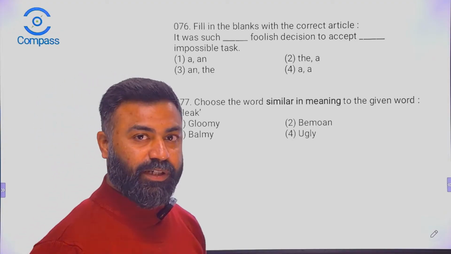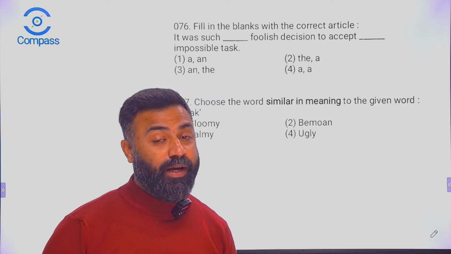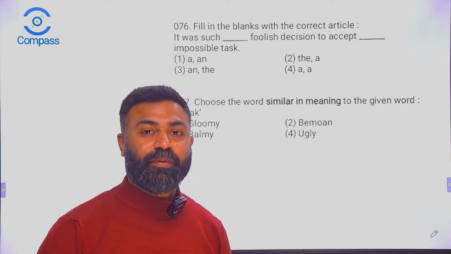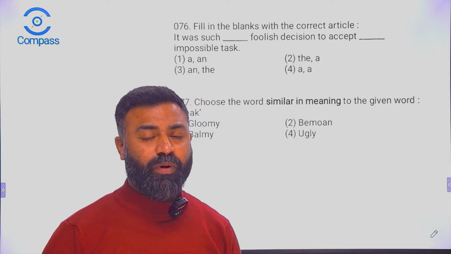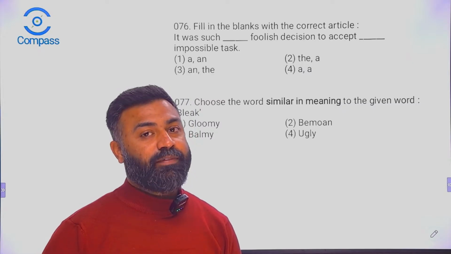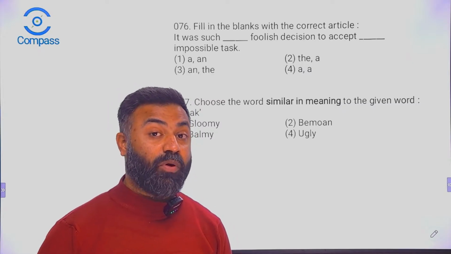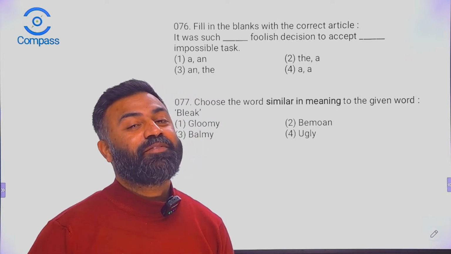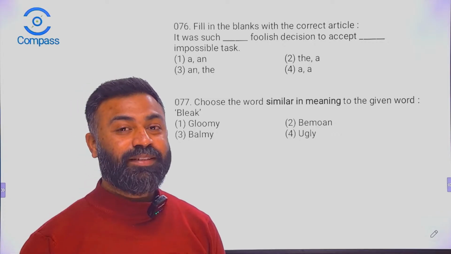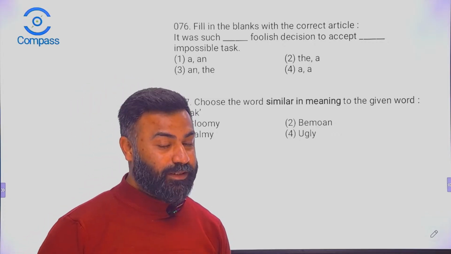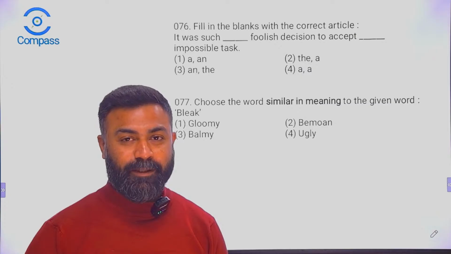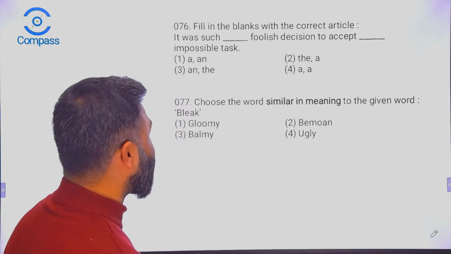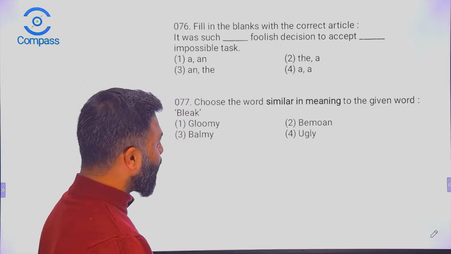We have studied articles in detail. I had given you a mock test, not just once but thrice, and we have successfully completed those mock tests as well. Each mock test had 100 questions where you were supposed to answer the sentences with the right articles. So let's find out how much you have got it.